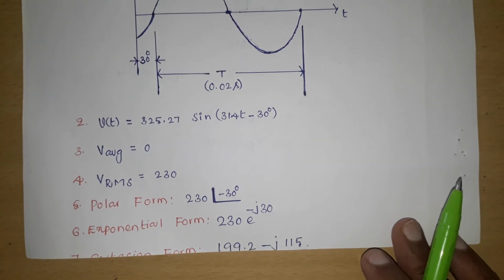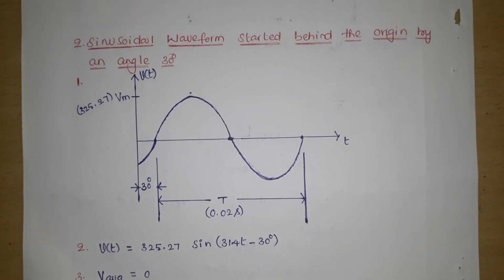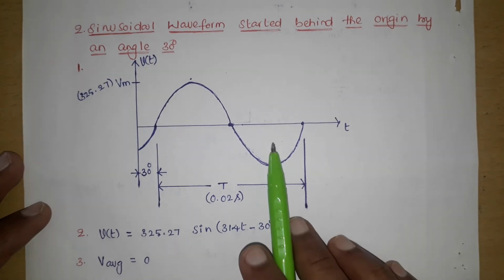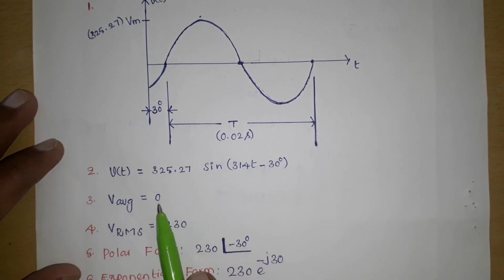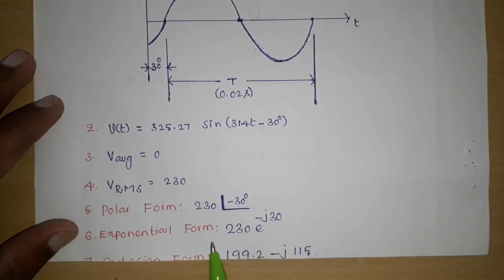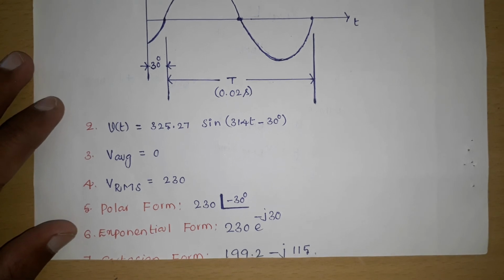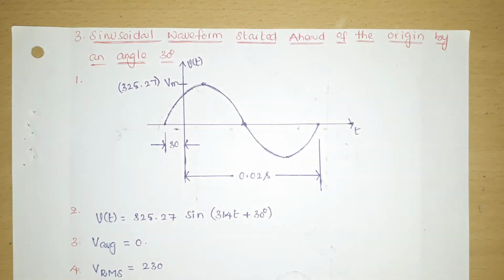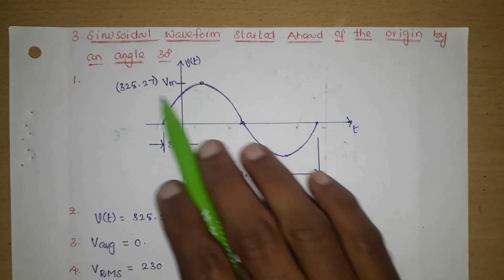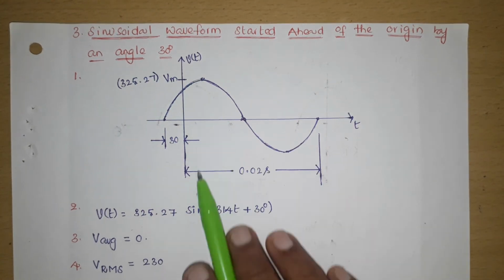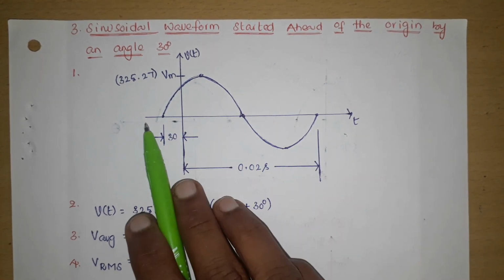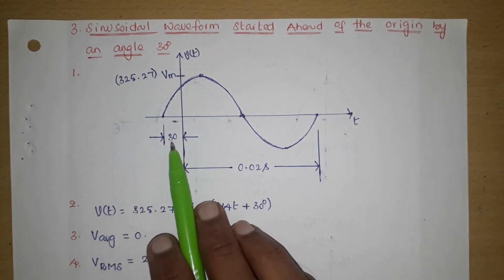So these are the 7 points for the sinusoidal waveform started behind the origin by an angle of 30 degrees: the waveform, mathematical equation, average value, RMS value, polar form, exponential form and Cartesian form. And the next one is the sinusoidal waveform started ahead of the origin by an angle of 30 degrees. What is the waveform here? This is the waveform.